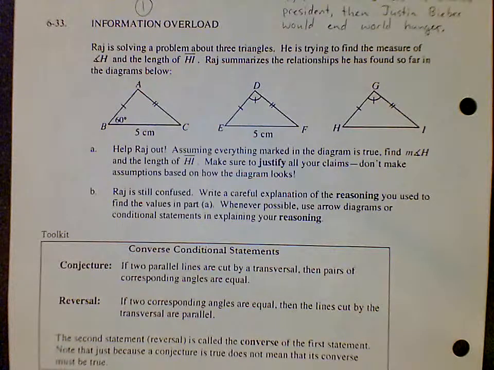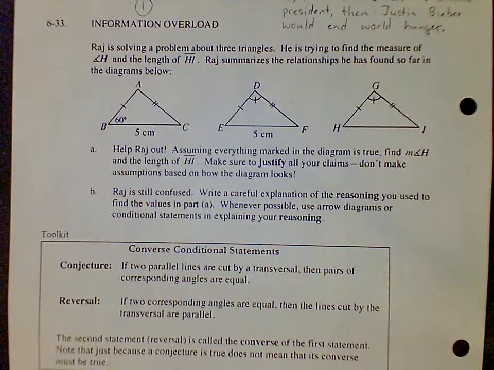And question 33, information overload. Raj is solving a problem about 3 triangles. He's trying to find the measure of angle H and the length of HI. Raj summarizes the relationships he has found so far in the diagrams below. So question A, help Raj out. Assuming everything marked in the diagram is true, find the measurement of angle H and the length of HI. Make sure to justify all your claims. Don't make assumptions based on how the diagrams look.